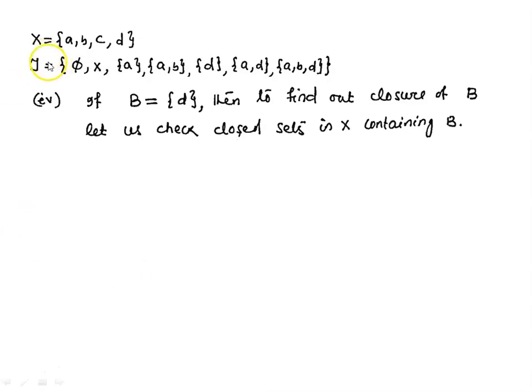Let us take the same topological space and one more subset of X, B, containing the point d.